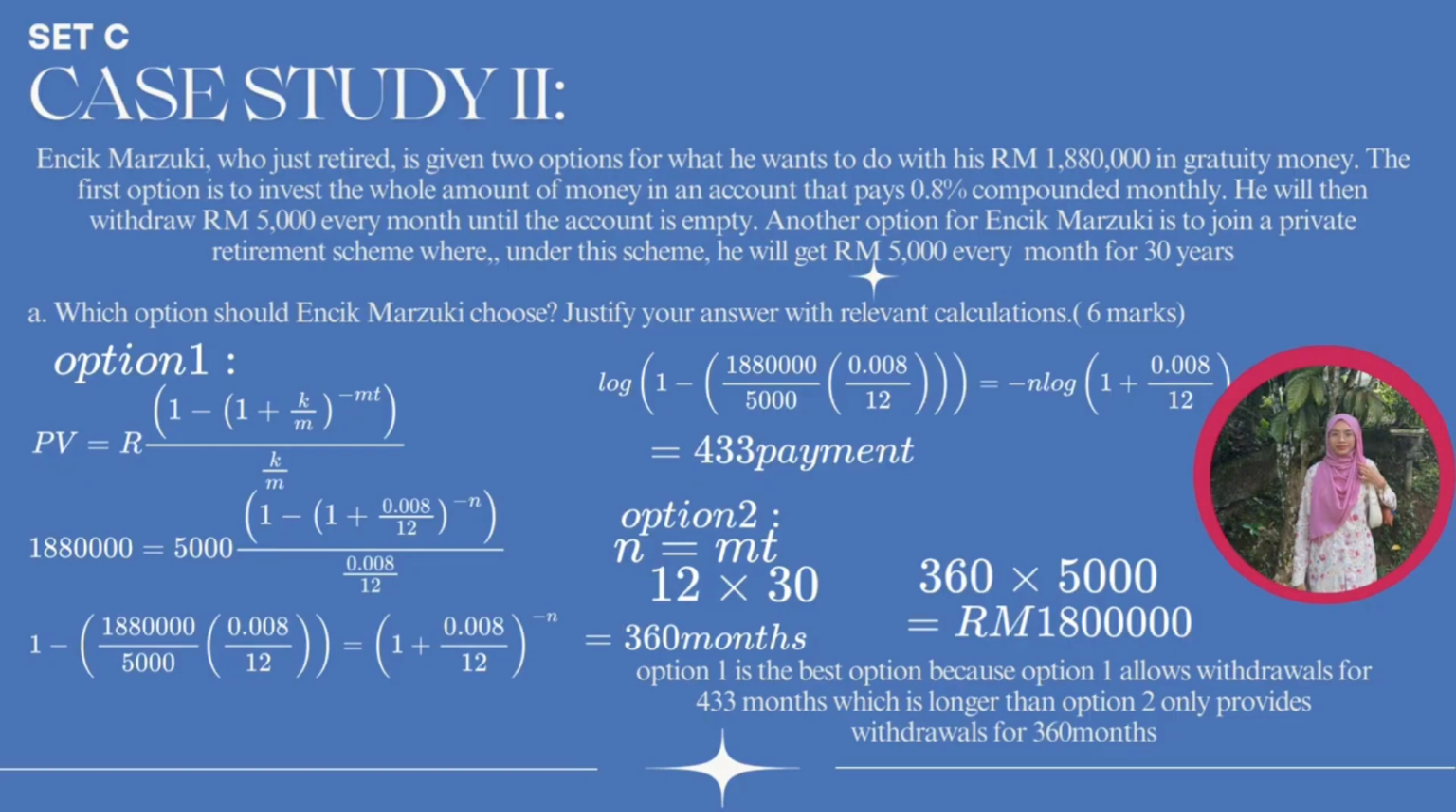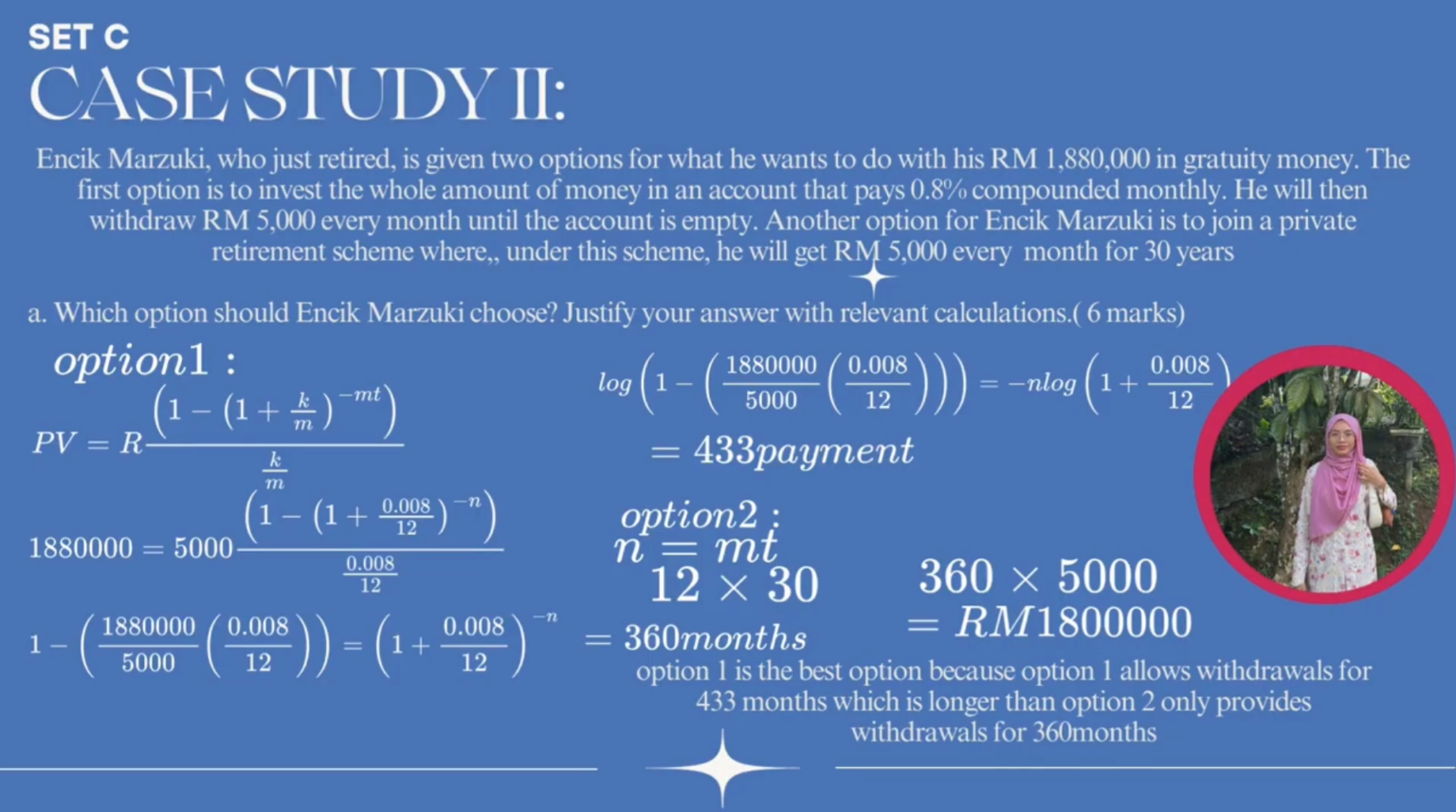So the next, option 2: another option for Encik Marzuki is to join a private retirement scheme, where under this scheme he will get 5,000 every month for 30 years. So we use n equals m times t, 12 times 30, and we get 360 months. So we need to multiply the months with what he gets. 360 times 5,000, and we get RM 1,800,000.